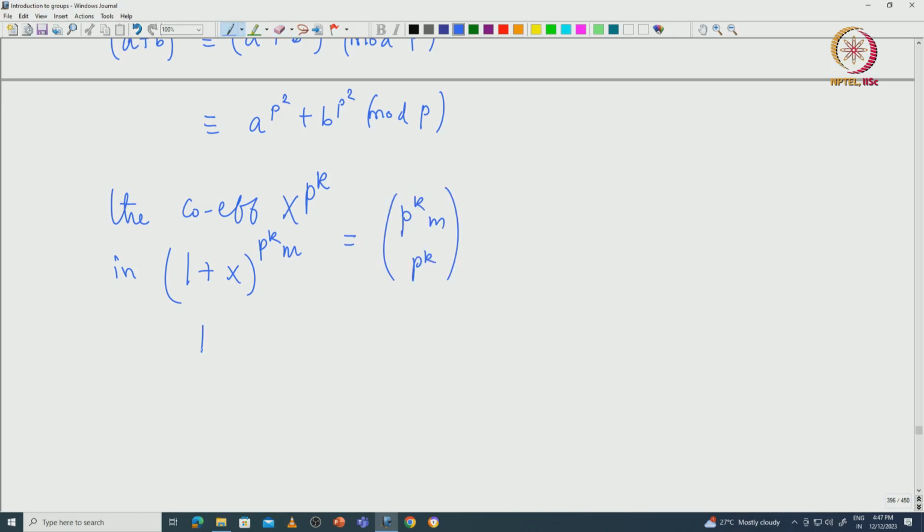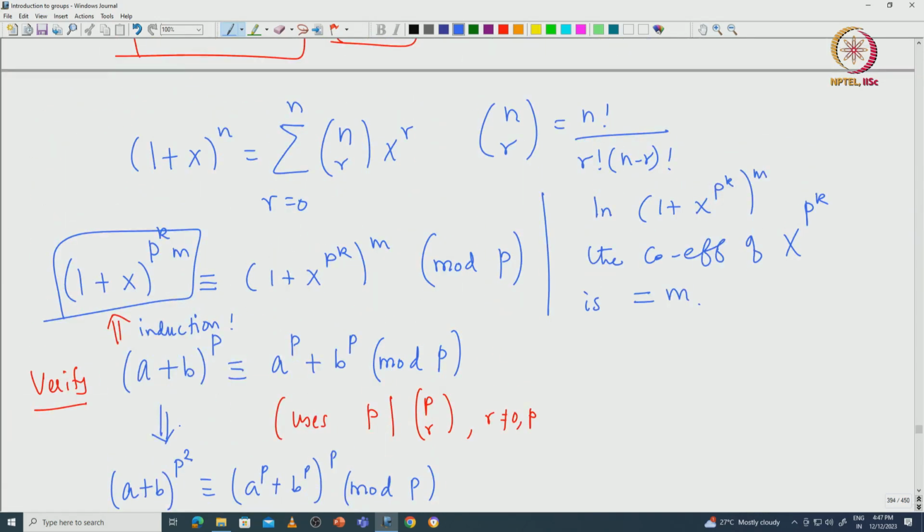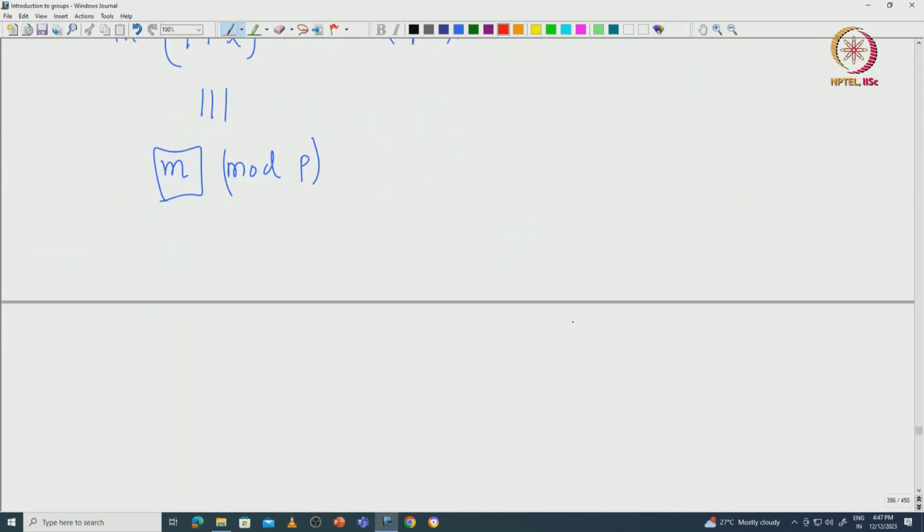This is going to be congruent to m modulo p, because this is the coefficient on the right side. That is what we have proved. So, that proves that p power k m choose p power k is indeed congruent to m modulo p.